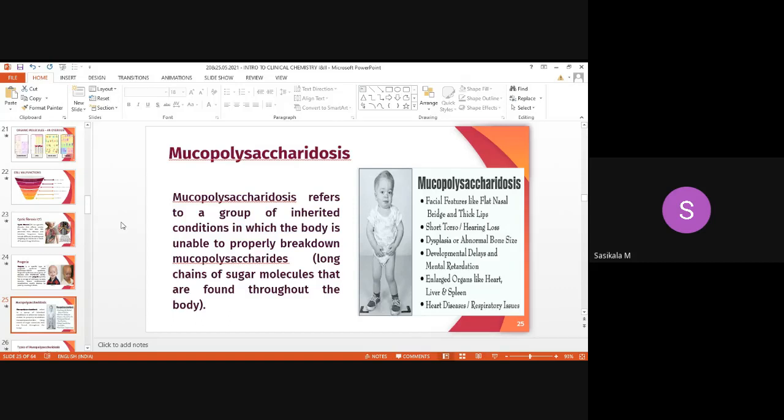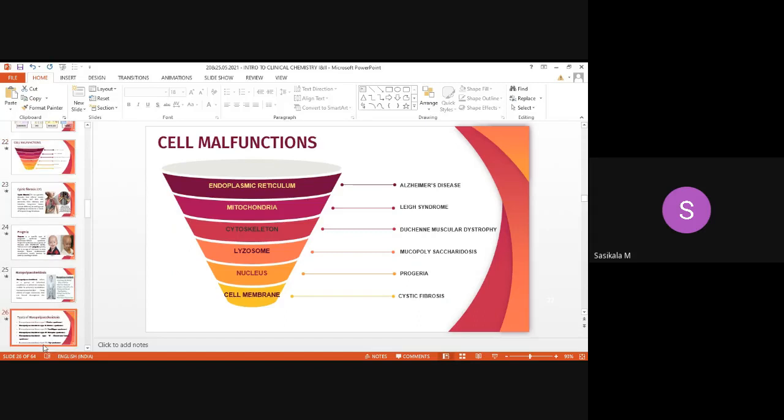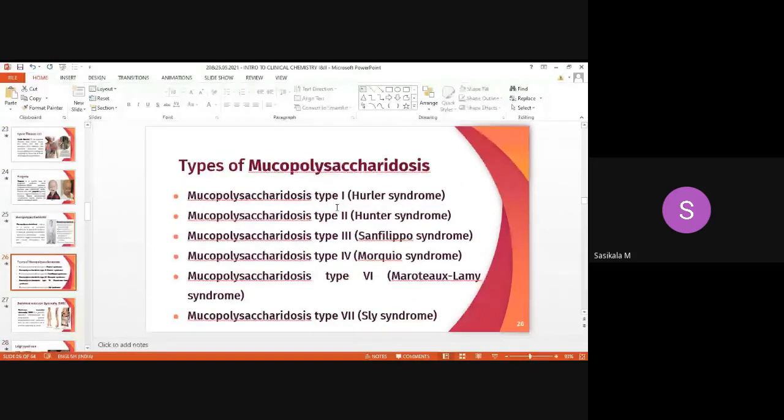They occur when severe dysfunction of cell organelles happens in the body. So the lysosome causes mucopolysaccharidosis, and there are various types, type 1 to type 7. Type 1 is known as Hurler syndrome, type 2 as Hunter syndrome, type 3 as Sanfilippo syndrome, and Morquio syndrome for type 4.